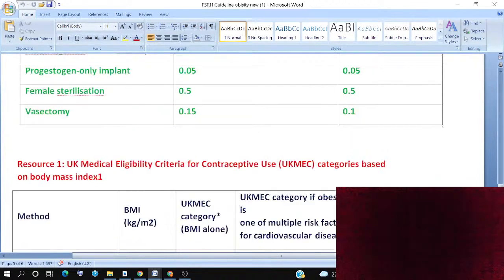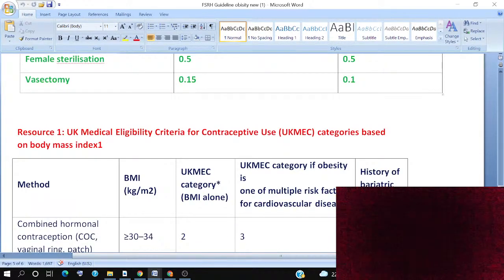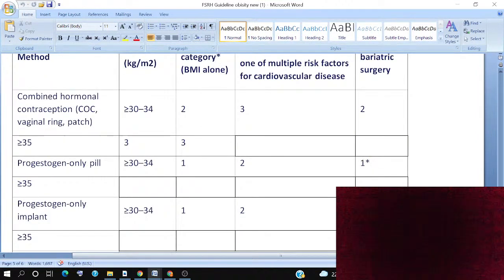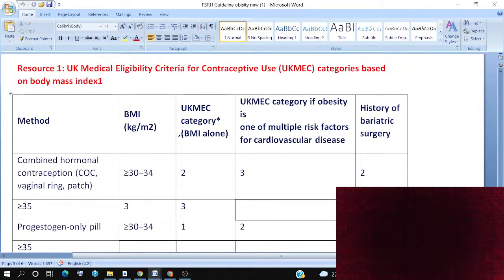This is according to the FSRH guideline on obesity. Now we have the UK Medical Eligibility Criteria for contraception, which gives the UK categories based on body mass index.